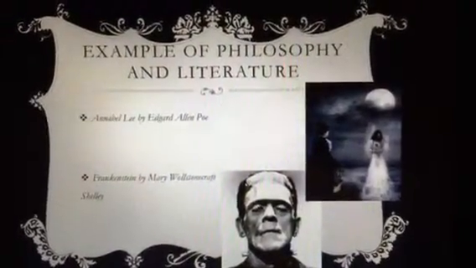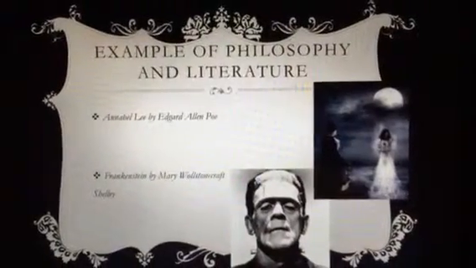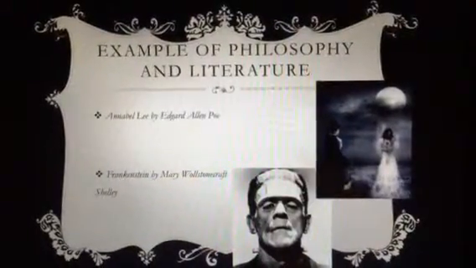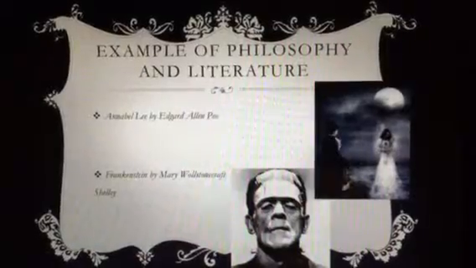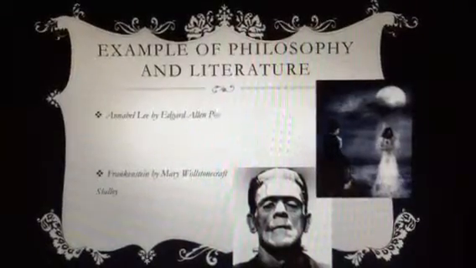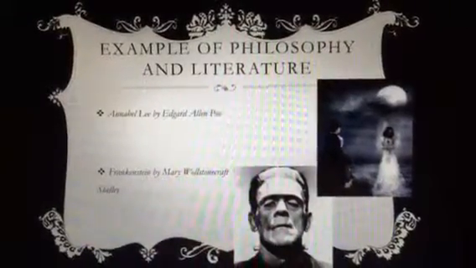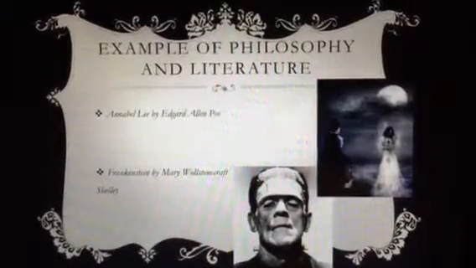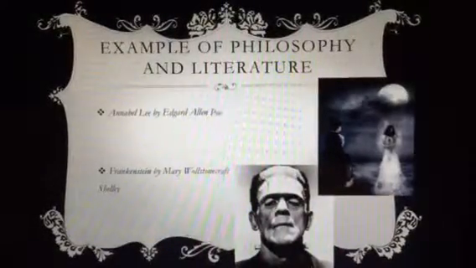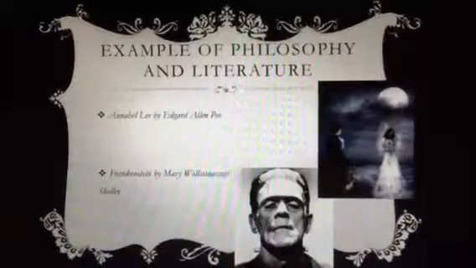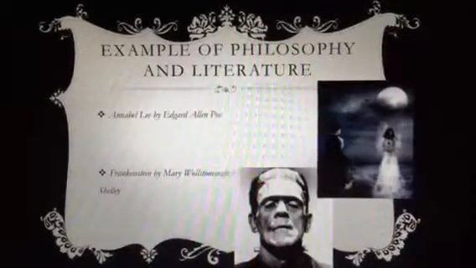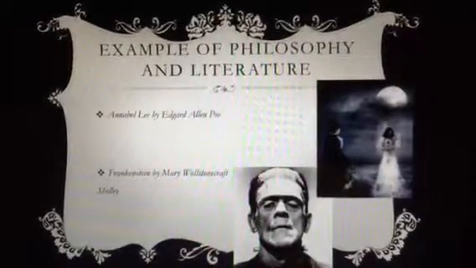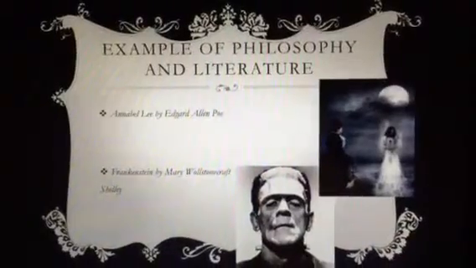Overall, these two examples from philosophy and literature truly express what romanticism is all about, coming from the love and the passion of Edgar Allan Poe's writing, and the beautiful but not appeasing feature of Frankenstein comes to us. But both are very beautiful romanticism poems, stories, or however you consider it.